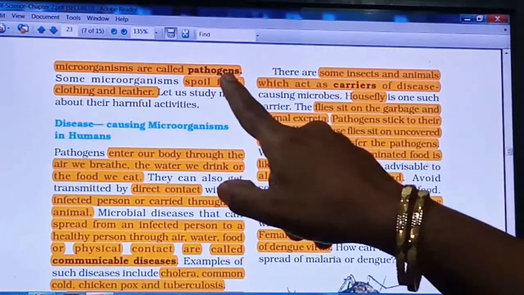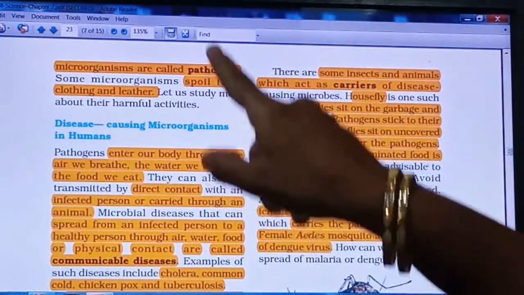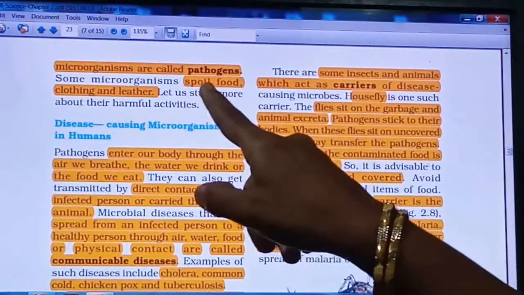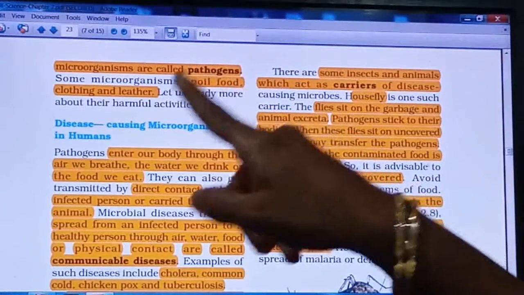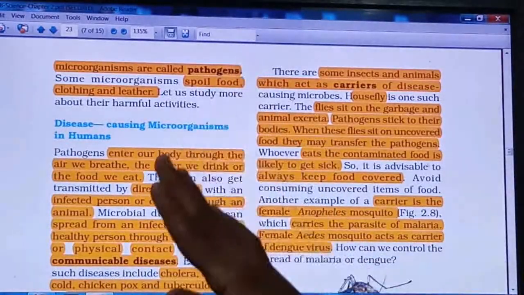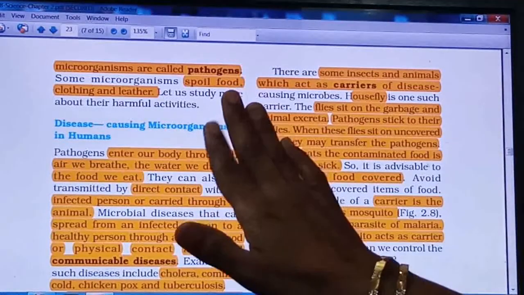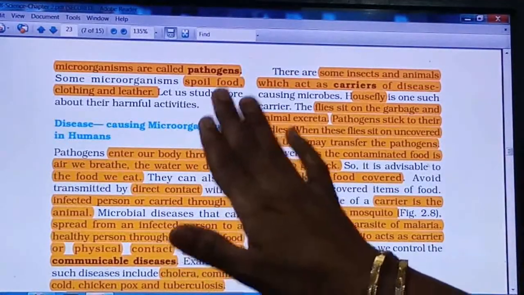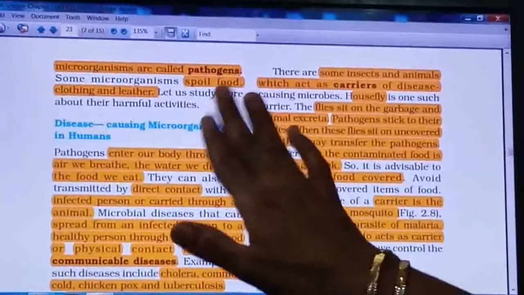Now these pathogens are there. They are not just causing diseases, but they also spoil food, clothes, leather, etc. Means one way or the other they are harming us, right? So that's why they are called harmful microorganisms.